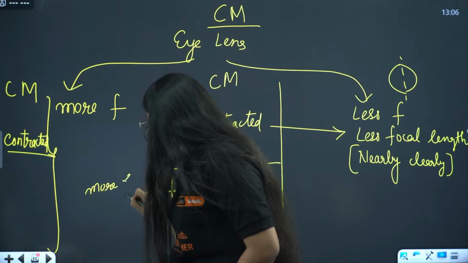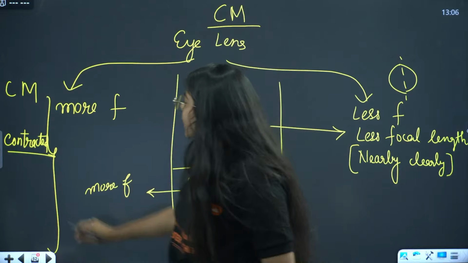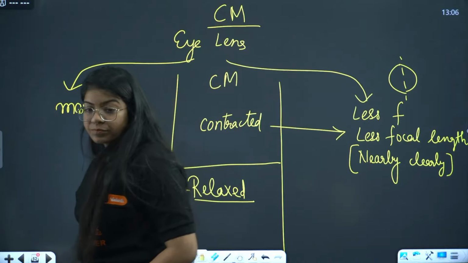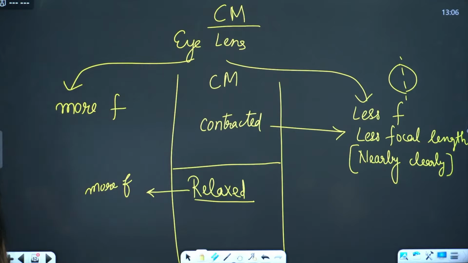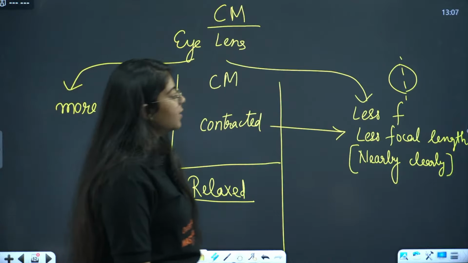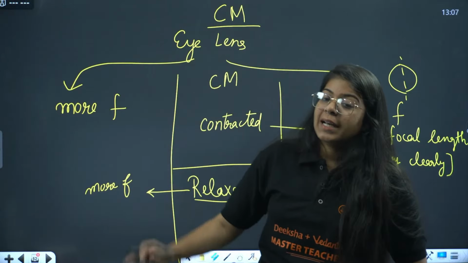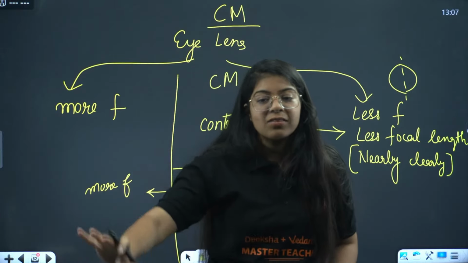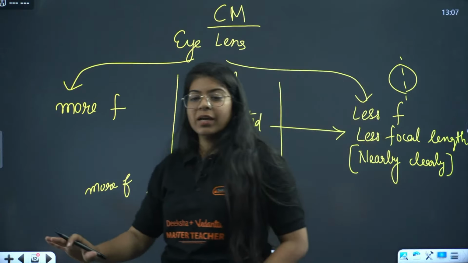If we have more focal length, will we be able to see nearby objects clearly or far objects clearly? If we have relaxed ciliary muscles, will it have more focal length or less focal length? Okay, Aman.